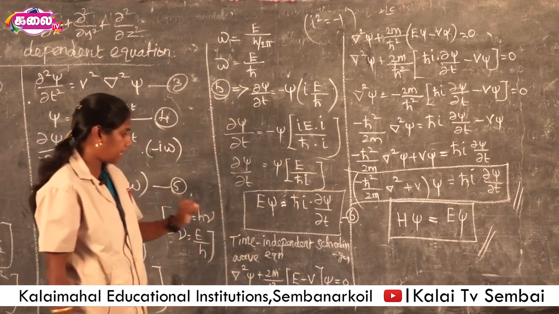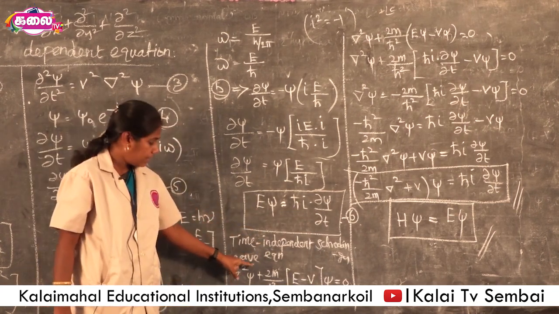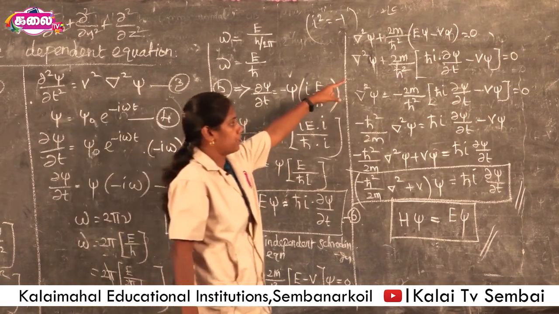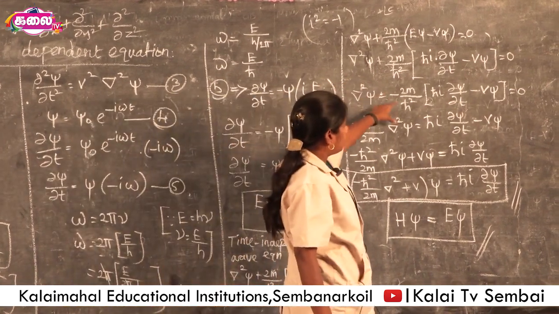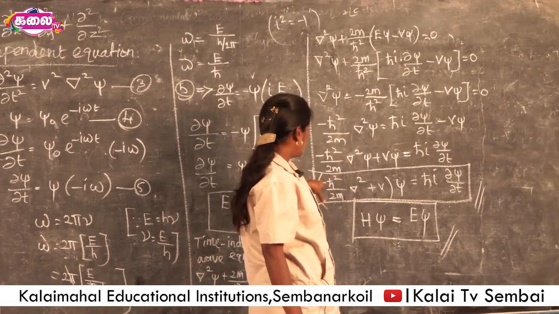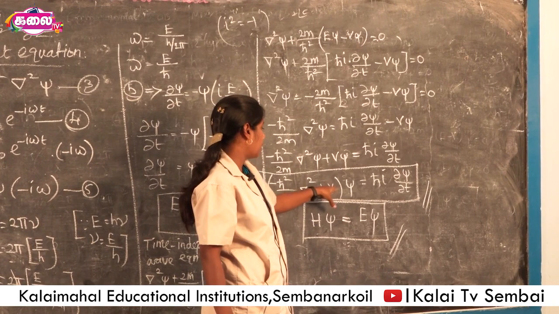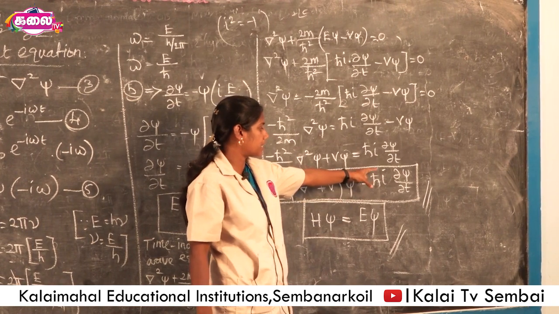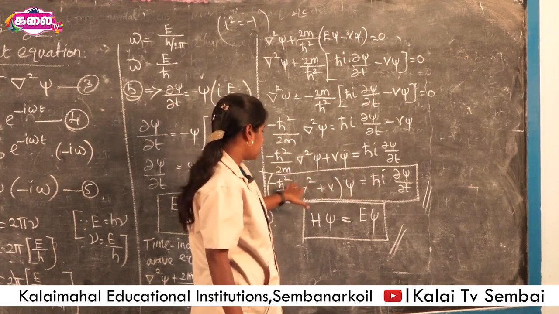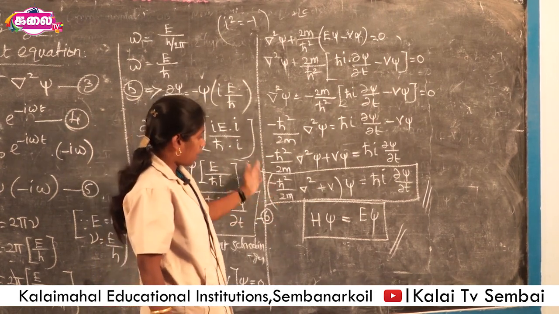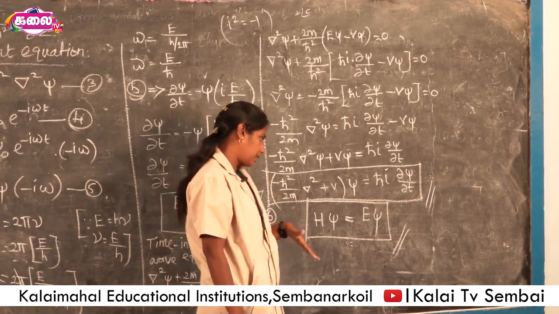Then we take the time independent Schrodinger equation. In this equation, the value of E psi is substituted. Then after some mathematical expression, we get minus h cross squared by 2m del squared plus V, of psi, is equal to h cross i dou psi by dou t. This is the time dependent Schrodinger wave equation. This is also written using some operators.